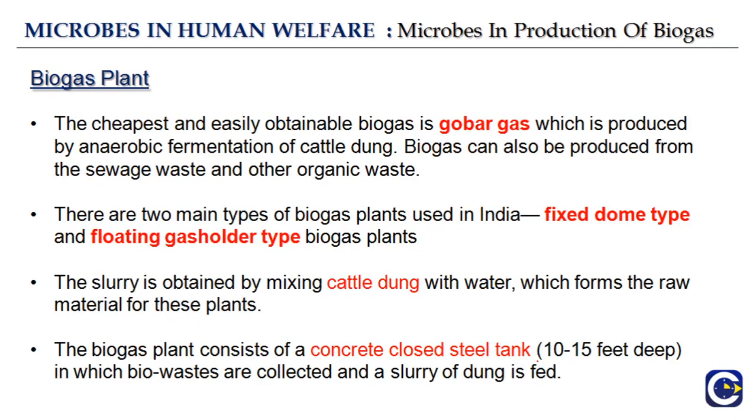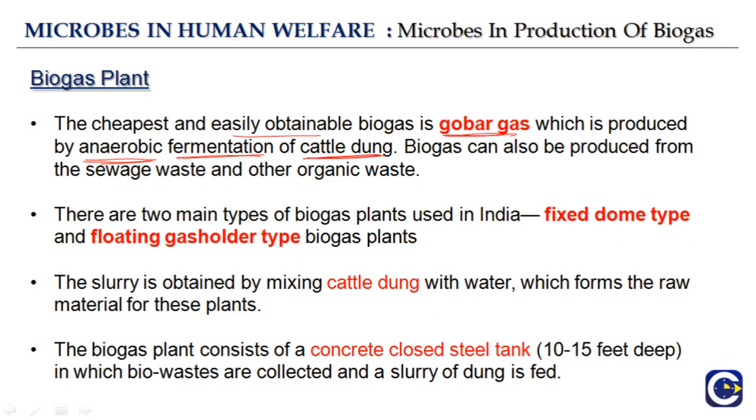To produce gas, we need a biogas plant. The cheapest and most easily obtained biogas is gobar gas, which is produced by anaerobic fermentation of cattle dung, the excreted part of the cattle.